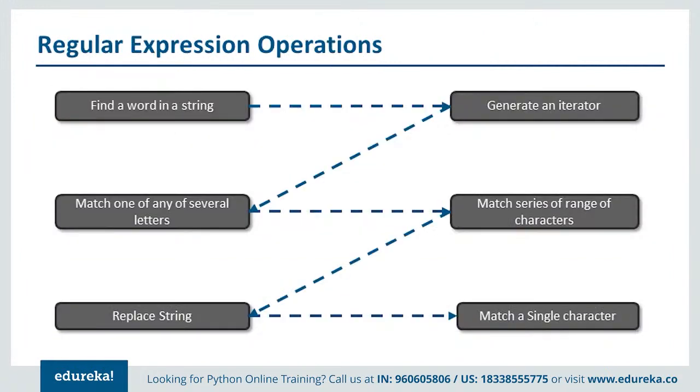Typical operations of a regular expression work this way. First of all, you find a word in the string. You generate an iterator which will find that particular keyword or word in the string. Now you can match one or many letters. You can search for a series of characters, one by one, or match on the basis of different characters. Once it's found, you will be able to replace the string. Then the whole process goes on again and again. This is how a regular expression is typically used to find some string and then replace it whenever required.